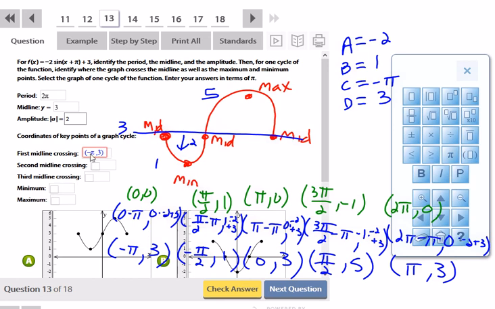The second midline crossing was at 0 comma 3. And at the end, the last midline crossing when we did one full cycle was going to be at pi comma 3.